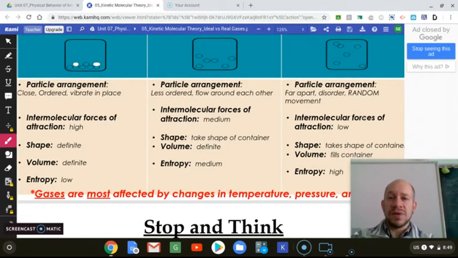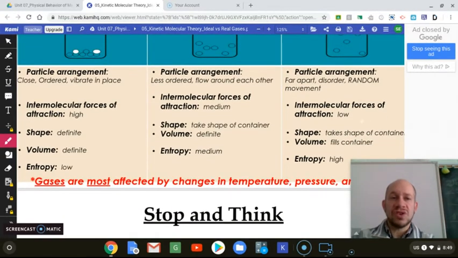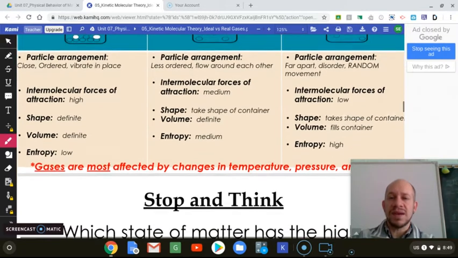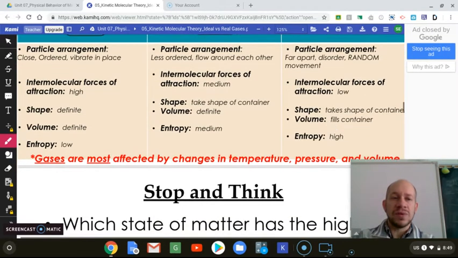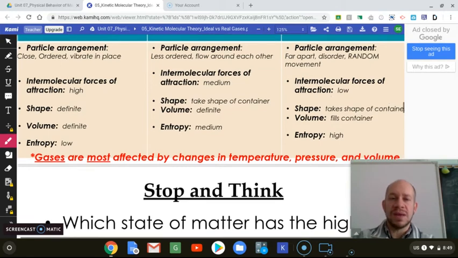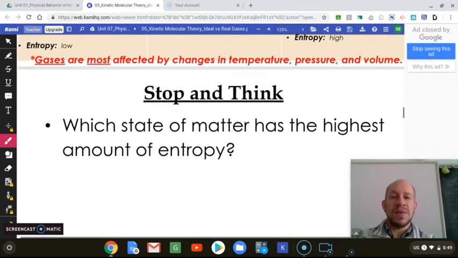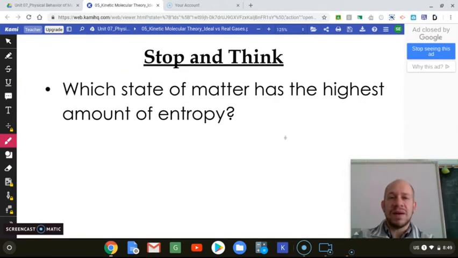The intermolecular forces of attraction are low, they take the shape of the container and fill the container, and the entropy is high. So gases are most affected by changes in temperature, pressure, and volume compared to solids and liquids. So the next few lessons we're going to be discussing how gases behave. So stop and think, which state of matter has the highest amount of entropy?